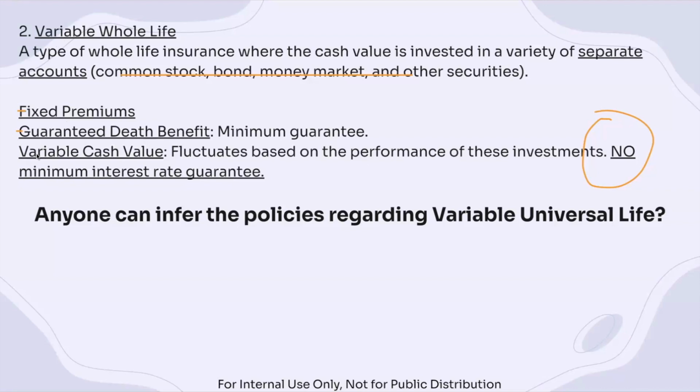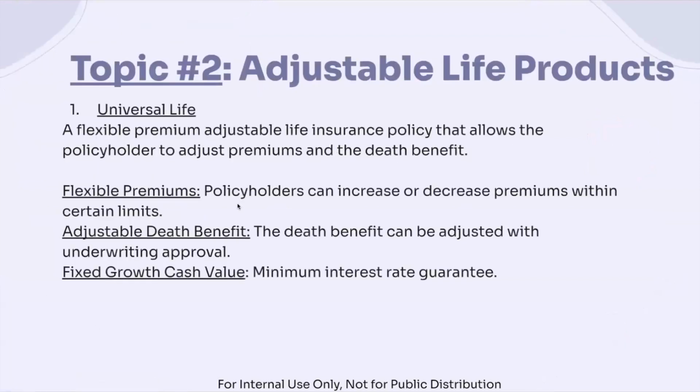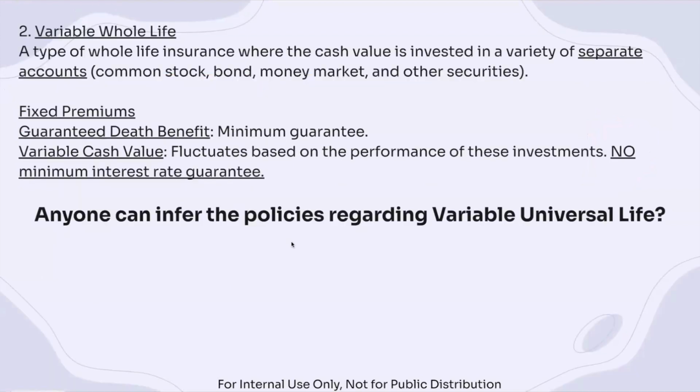The key thing to really learn and memorize these different types of policies is to realize that you need to know about premiums, death benefit, and cash value, and how those change depending on the type of policy. Universal life has flexible premiums and death benefits, but with variable whole life, we have flexible or variable cash values. So really think about that. Everything I underline is very important, and everything I bold is also very important.